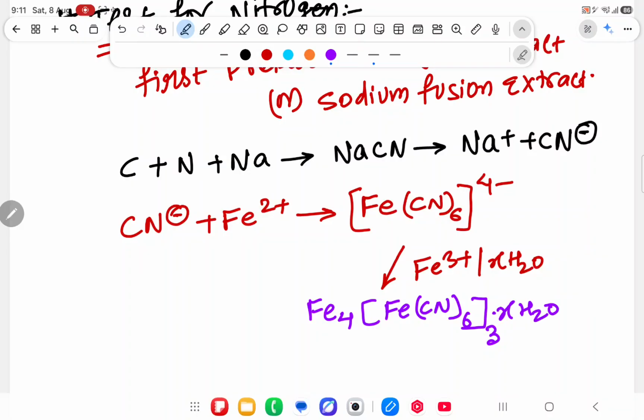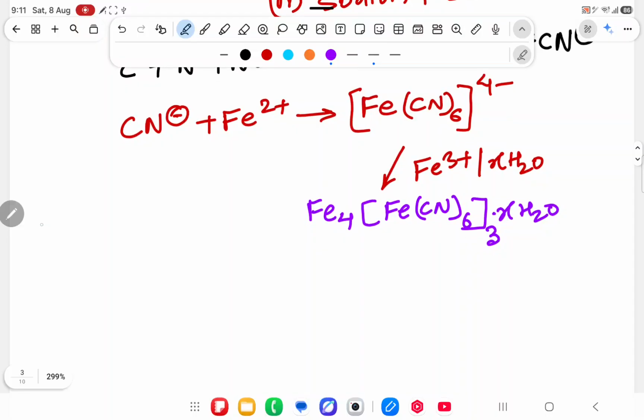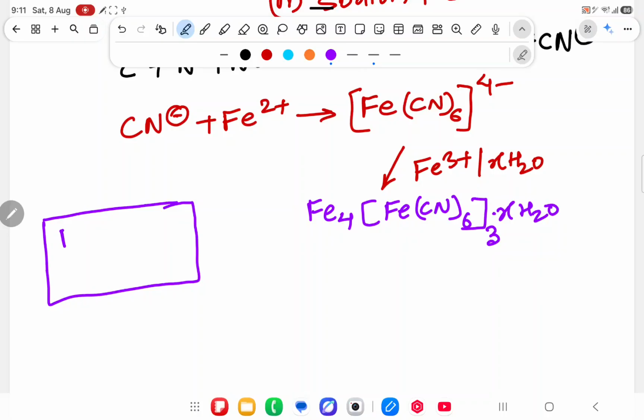Now after this we have to see what is the color of this compound. So before knowing the color, you will have to understand one very very important thing: if outside the bracket 2 plus and inside the square bracket 3 plus is coming, it means they have a color of Turnbull's blue.